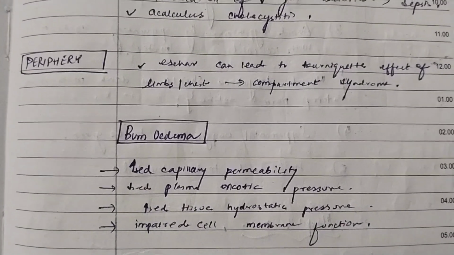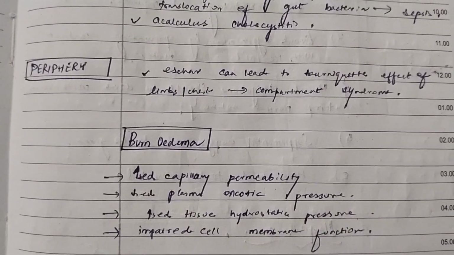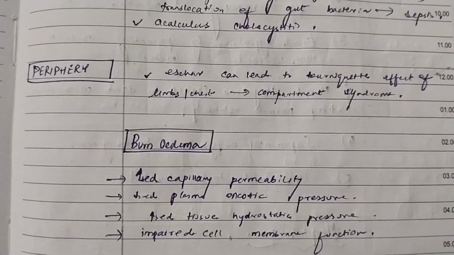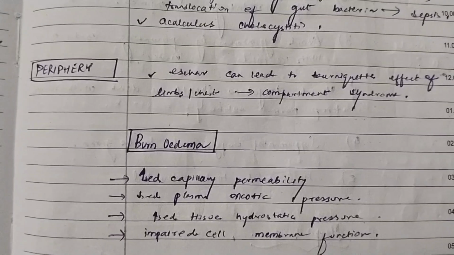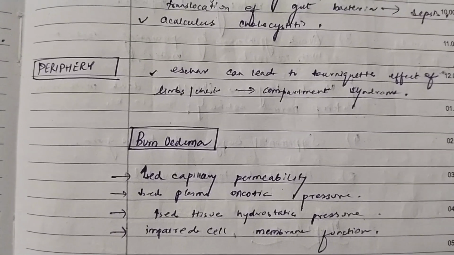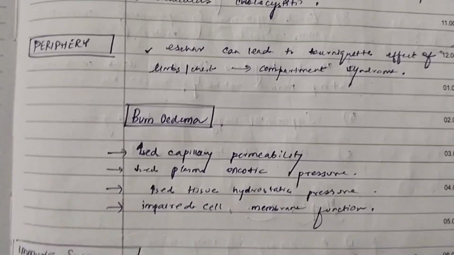Okay, this is a very important question, why does edema occur in burn? The pathophysiology remains the same, that there will be increased capillary permeability, there will be increased hydrostatic pressure, decrease in the plasma oncotic pressure, and there is impaired cell membrane function.